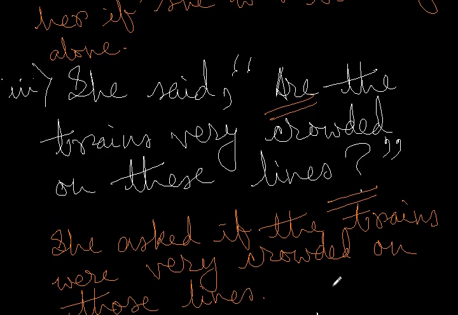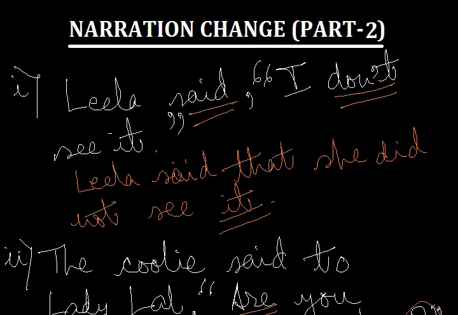The moment you try to look at the entire sentence and then try to do it in your mind and then you write it in your copy, there's a chance that you're going to make mistakes. And take it from me, it's better that you take one word at a time and then you try to rewrite sentences, transform sentences from direct to indirect. Now, this brings us to the end of our lesson on narration change. Of course, there's many more types of sentences, many more examples that we would like to deal with in future.